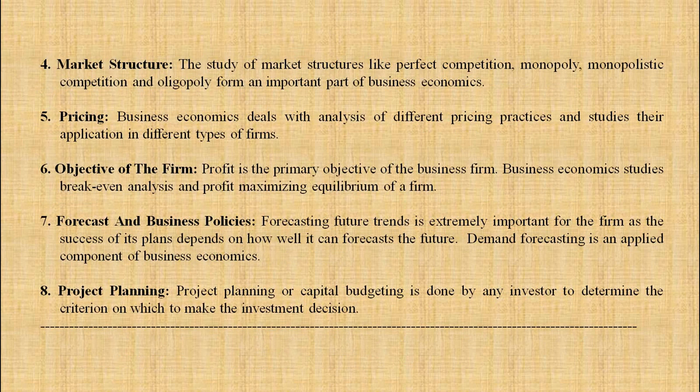The next point is market structure. The study of market structure is a very important part of business economics. Understanding the competition in the market, firms take better decisions about their pricing, marketing, production strategies, etc. The study of market structures like perfect competition, monopoly, monopolistic competition and oligopoly forms an important part of business economics, and all these structures we are going to discuss one by one in the next lessons.